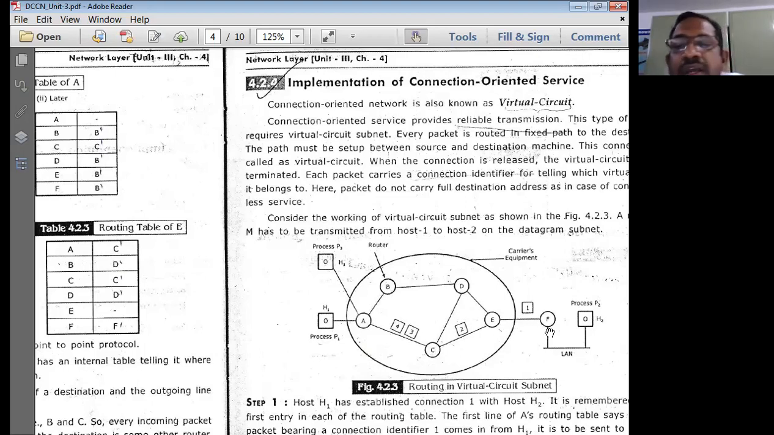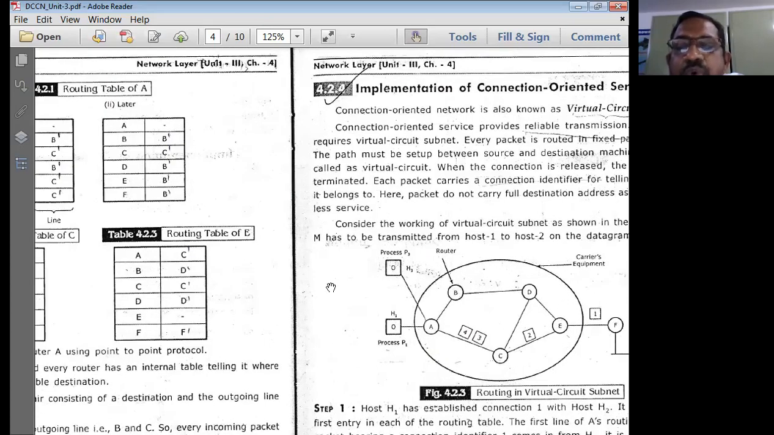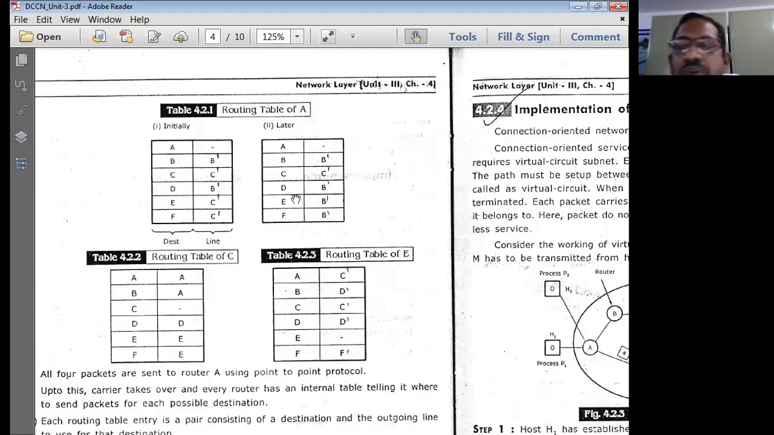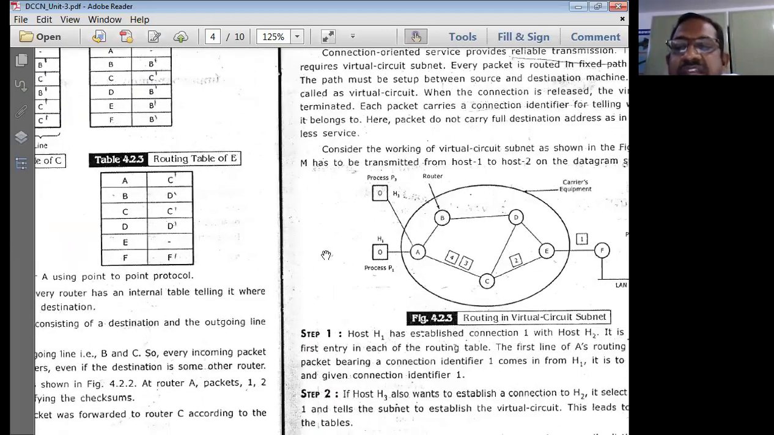Therefore, this F is connected through the line B dash. That means packet 4 is traveling through this particular line B dash. That means the packets coming on this line C dash are not considered. So packet 4's routing table has been drawn over here. Like this, at each and every node, we can write the various routing tables.